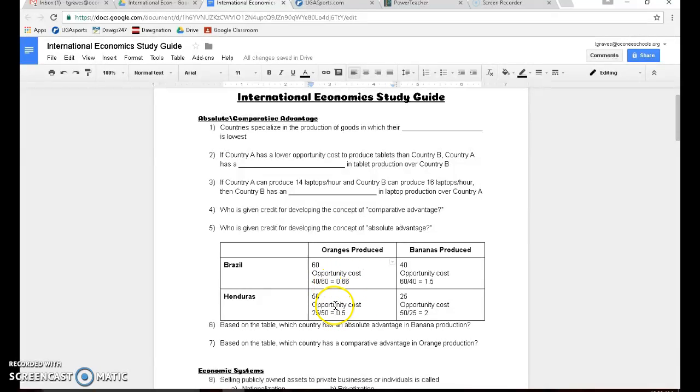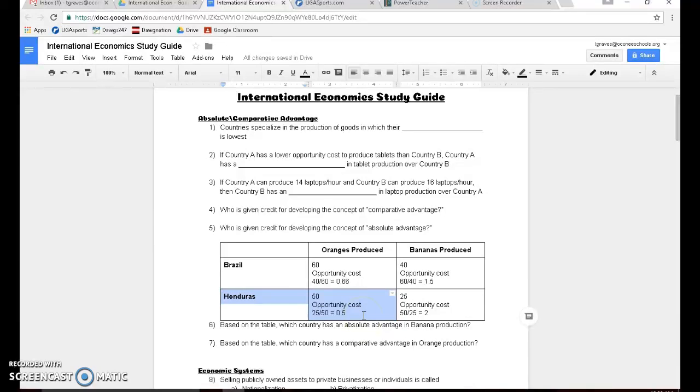Now for Honduras, we do the same thing. If you want to produce oranges, you're going to take what you're giving up, which is the 25 bananas you could produce in that 1 hour, and divide that by the oranges that you're able to produce, which comes out to 0.5. So to determine who has the comparative advantage in orange production, you look at who has the lower opportunity cost. Honduras' opportunity cost is 0.5. Brazil's opportunity cost is 0.66. That means Honduras has the comparative advantage because their opportunity cost is lower.